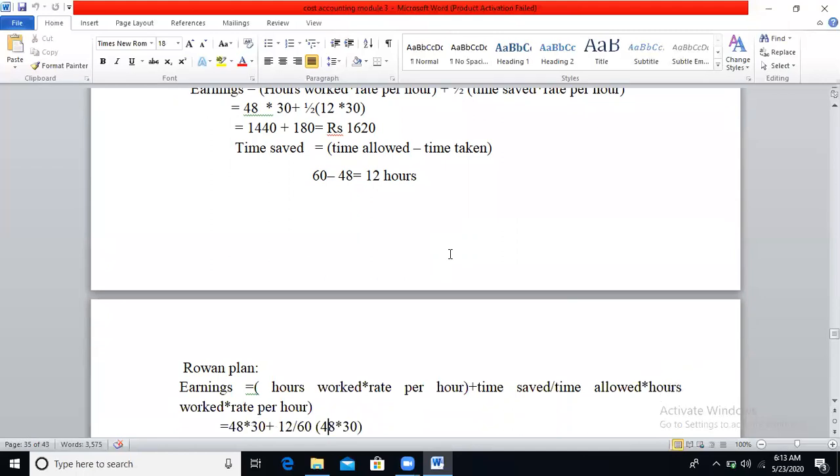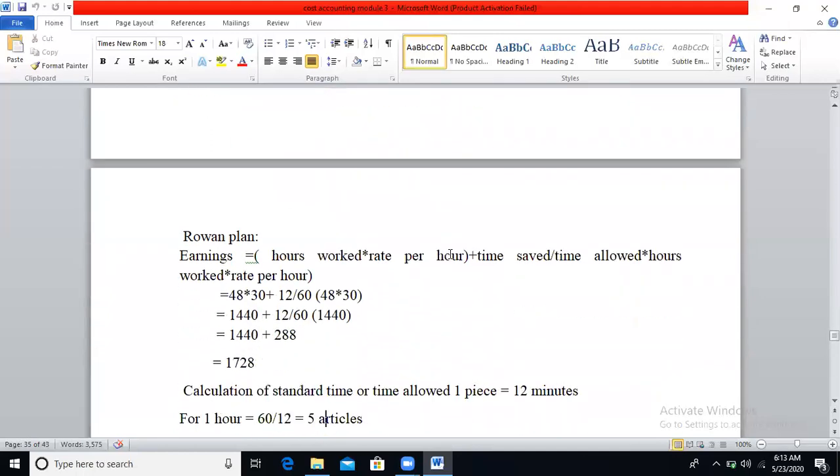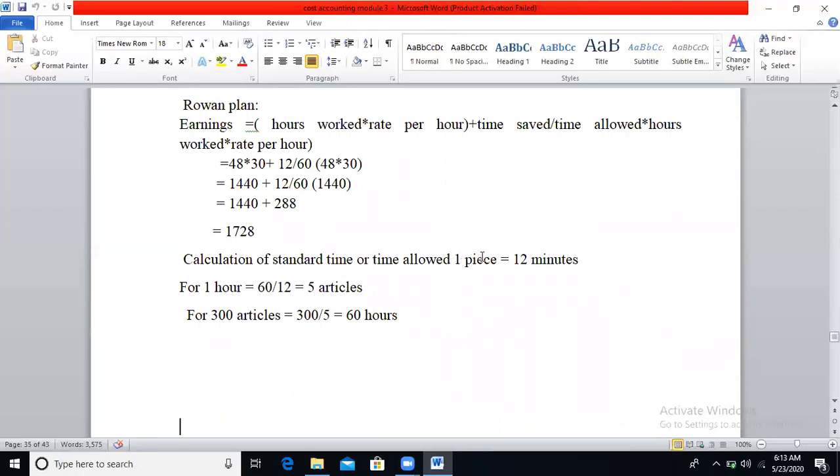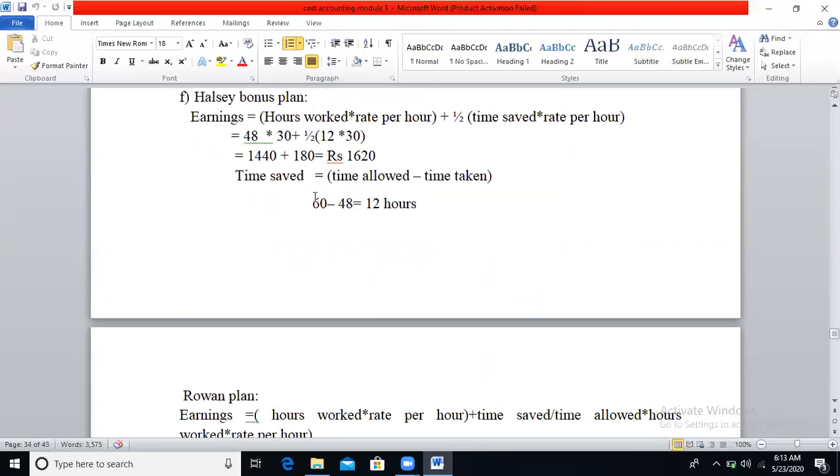So here the standard time allowed is given only for one piece. You need to calculate for all the 300 pieces. Standard time allowed for one piece is 12 minutes. Calculate number of articles produced for 1 hour. So 1 hour is 60 minutes divided by 12 minutes. You will produce 5 articles. So for 300 articles, what will be the time required? 300 articles divided by 5, you will get 60 hours. So standard time we have calculated as 60 hours minus time taken by the employee, which is 48.